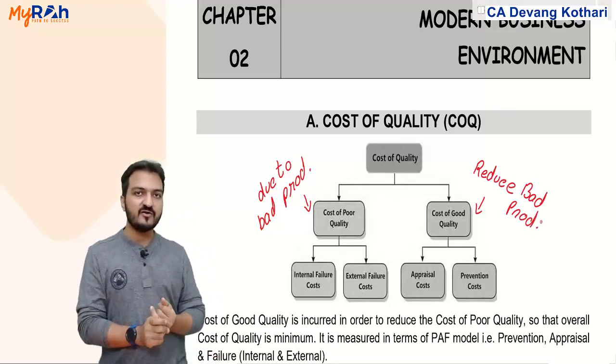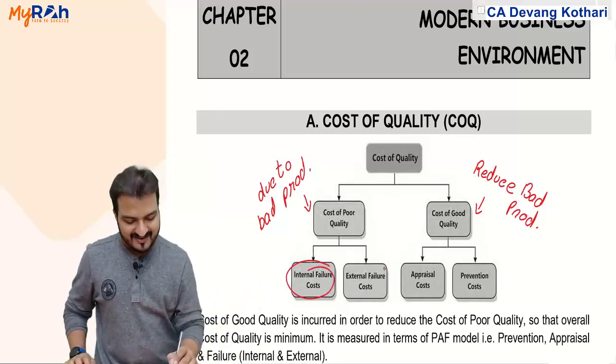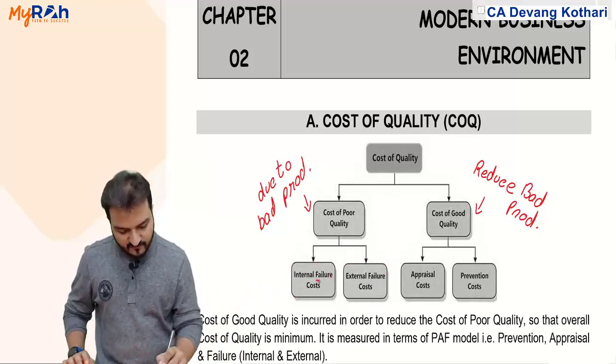Cost of poor quality involves two categories under it: internal failure cost and external failure cost. Basically, it pertains to failure.